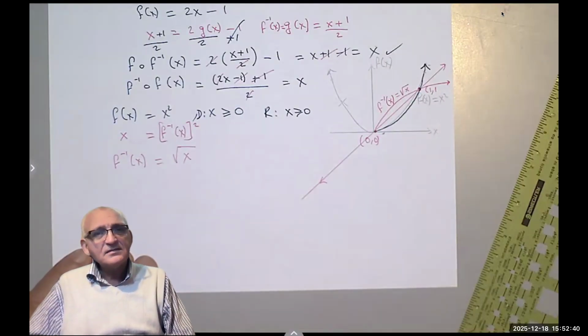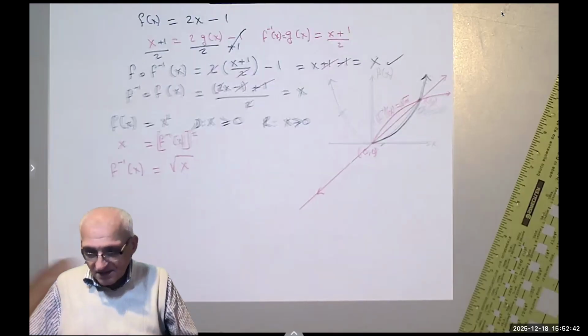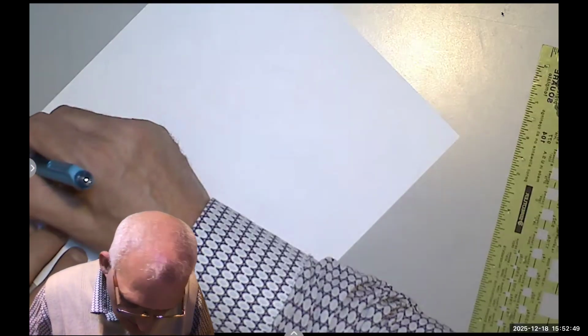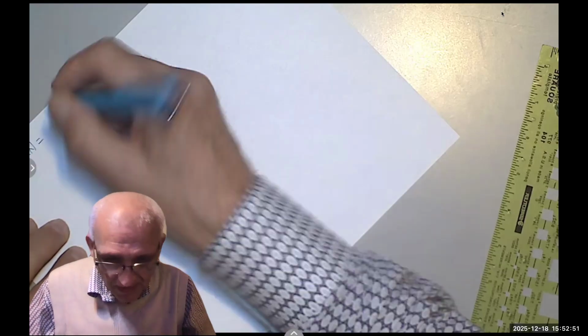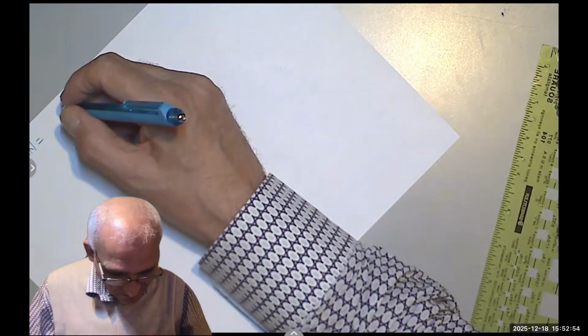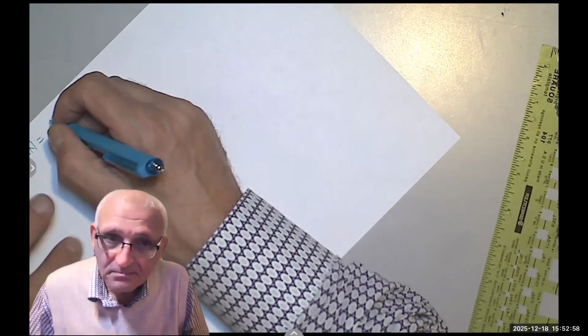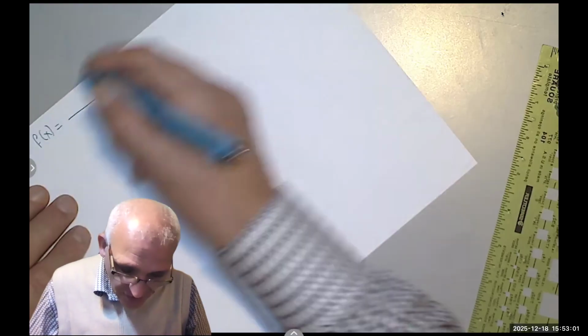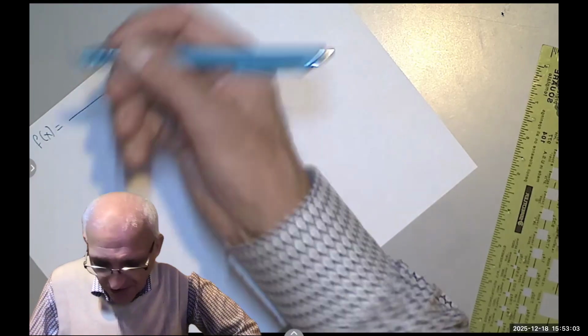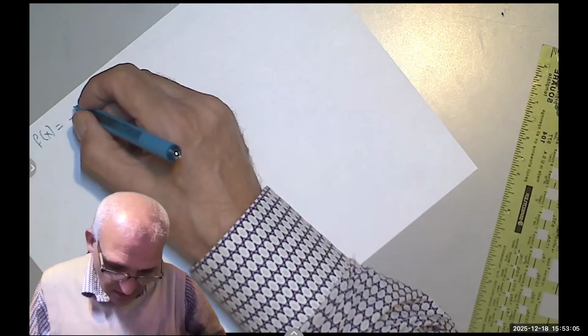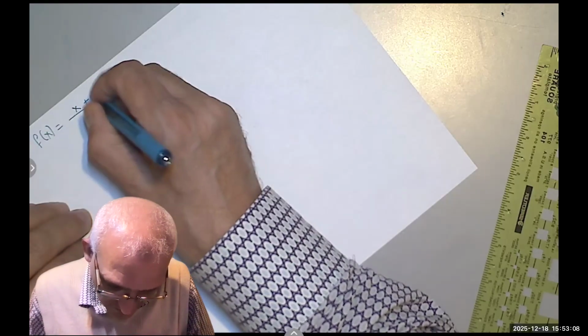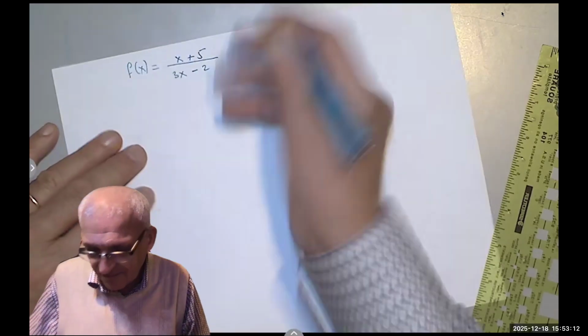Okay, let's take another example. Let's say I have a function f of x, and let's make f of x a ratio of two linear functions. So for example, x plus 5 over 3x minus 2, whatever.